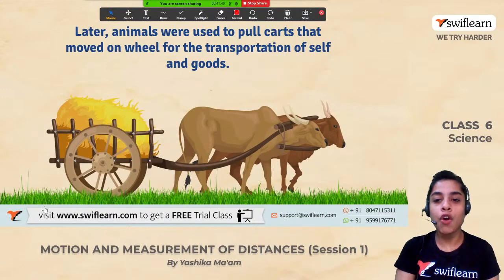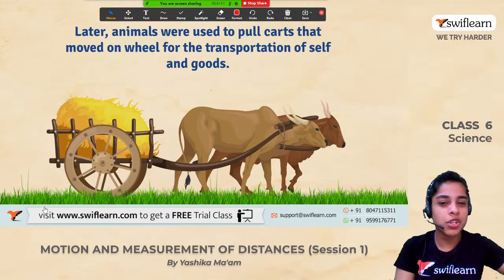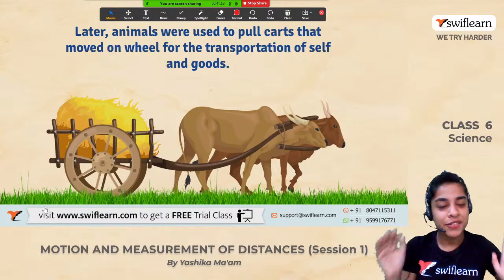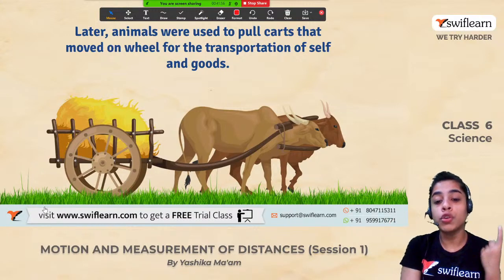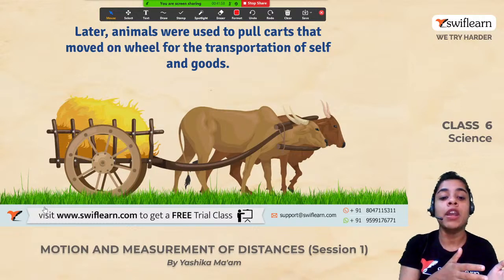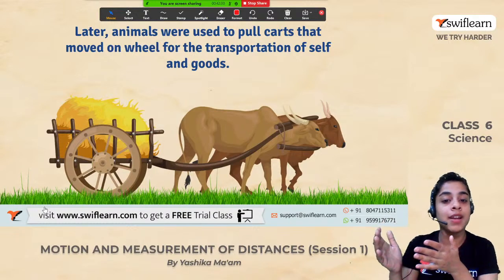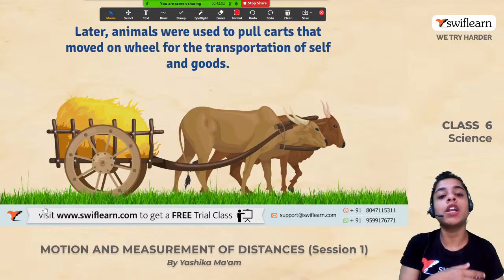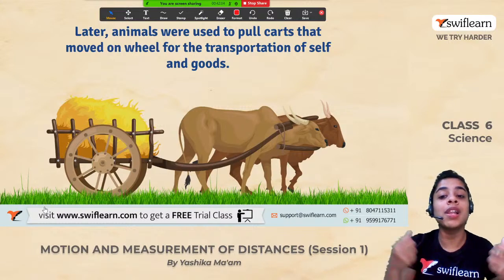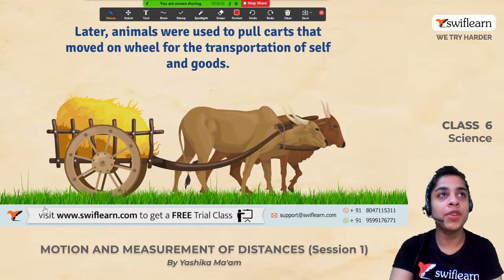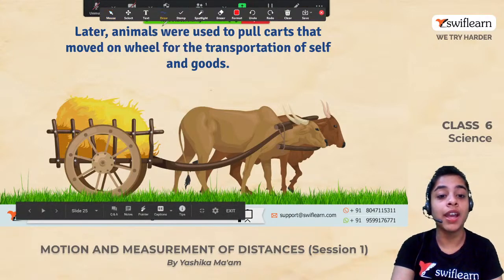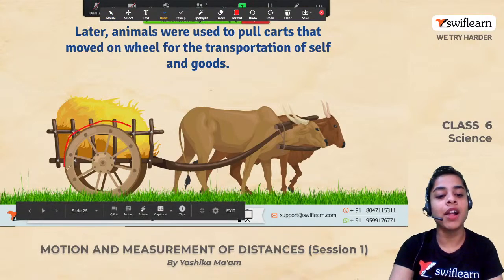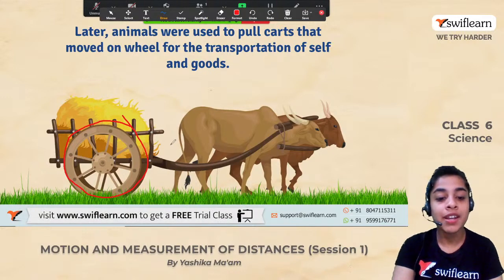Okay, so now we discussed about this game changer invention of wheel, right? From stone to wood. But then, what did early men start doing? They started using these wheels to pull animal carts. अब ये wheels हम use करने लग गए कब? एनिमल कार्ट्स को पुल करने के लिए, राइट. Why?